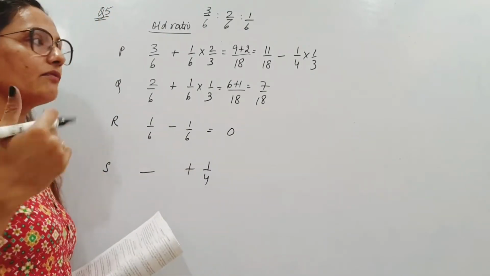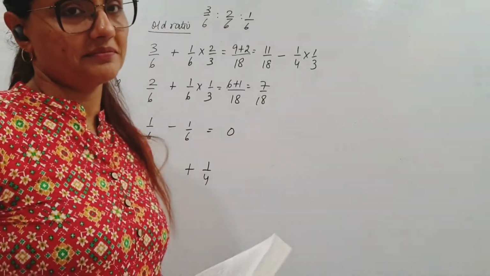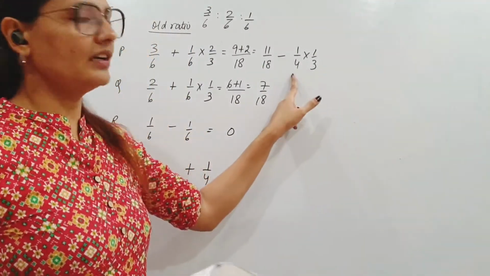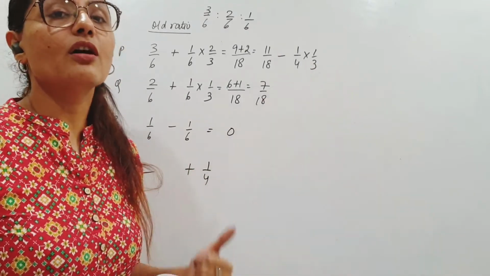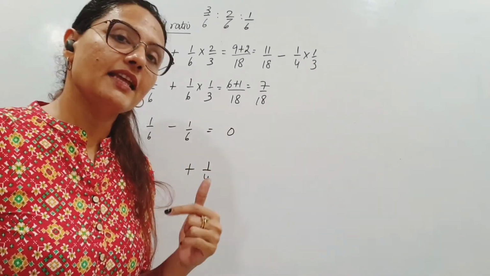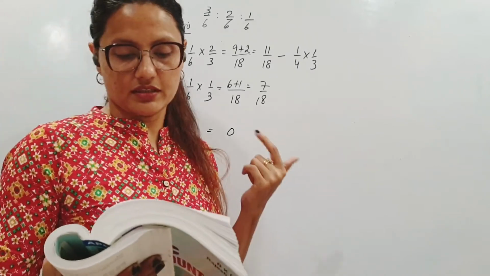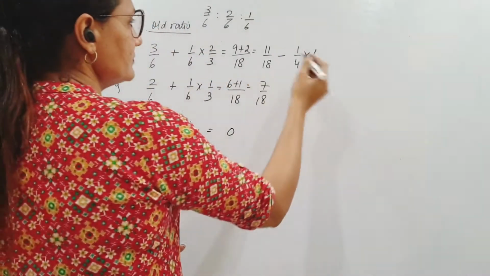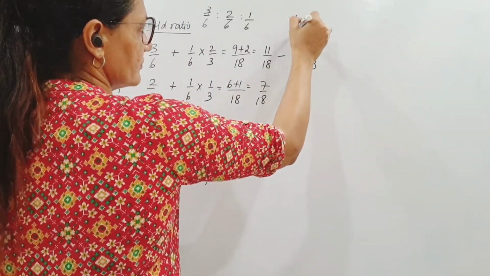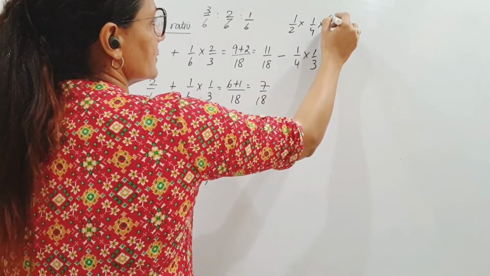We have one more thing coming up: the remaining part. How much is the remaining? 1/3 of 1/4 is gone. How much is remaining? 2/3. 2/3 of 1/4 is taken half from P, half from Q, isn't it? Equally from P and Q. So how much is half of 2/3 of 1/4?